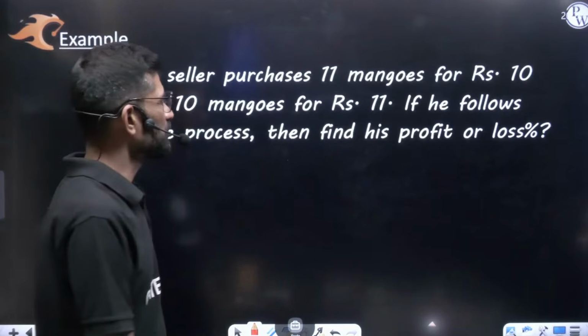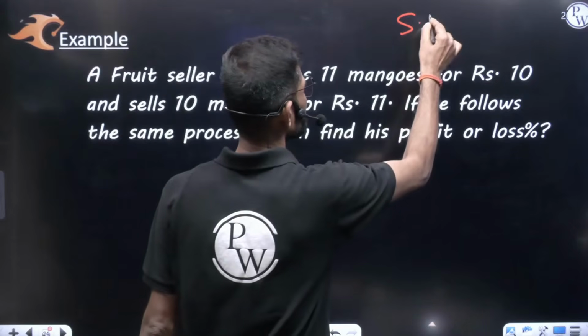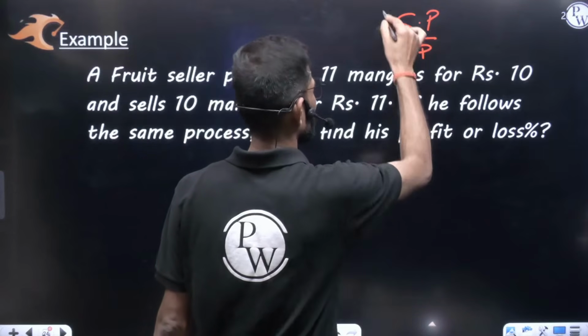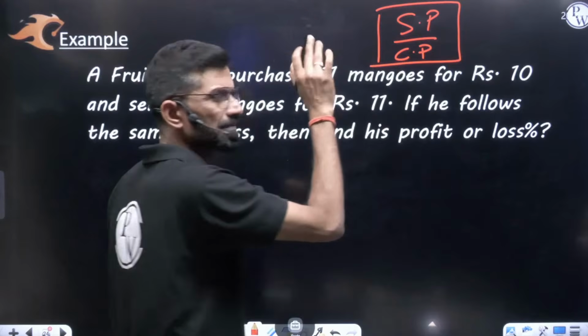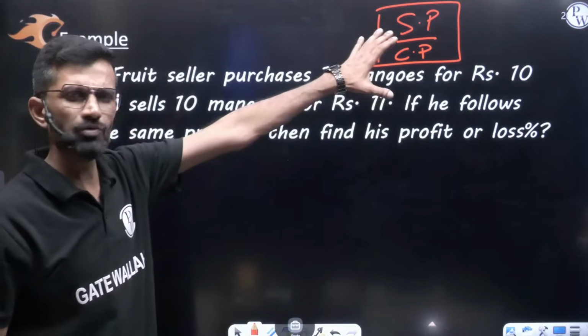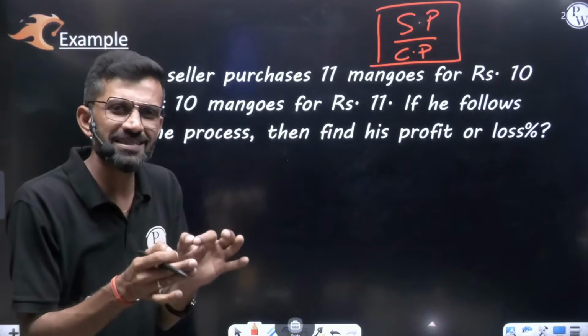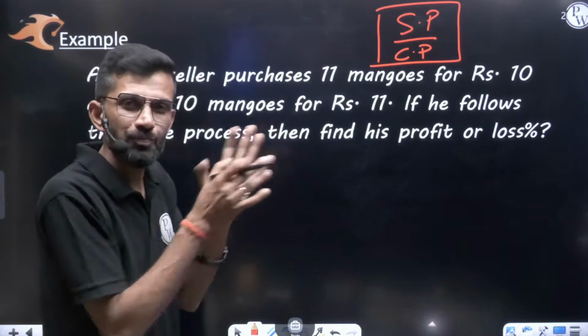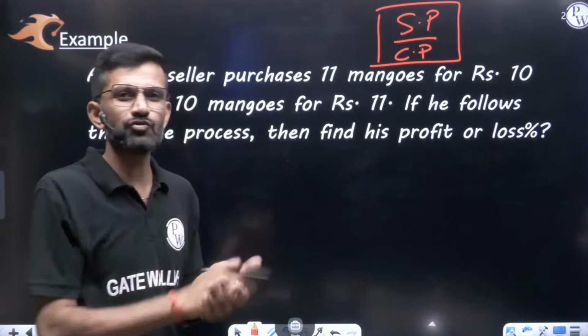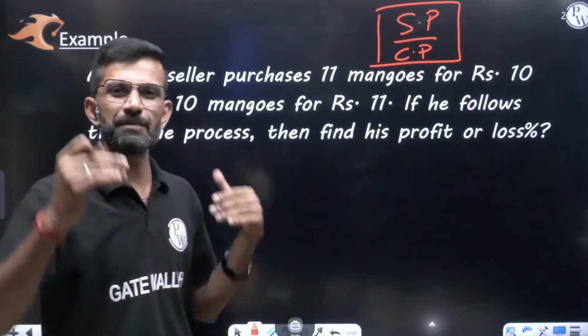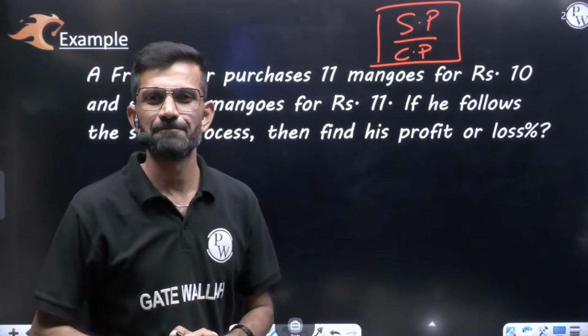My dear friend, I said you try to write a given question in the form of selling price by cost price. We'll understand later how to write. First, let us understand this question.